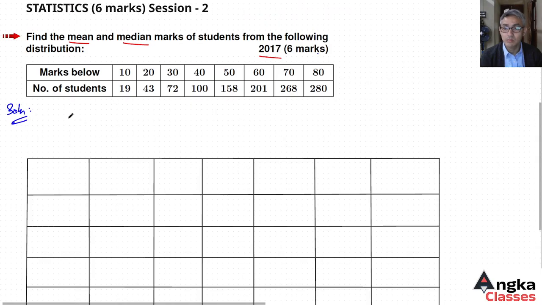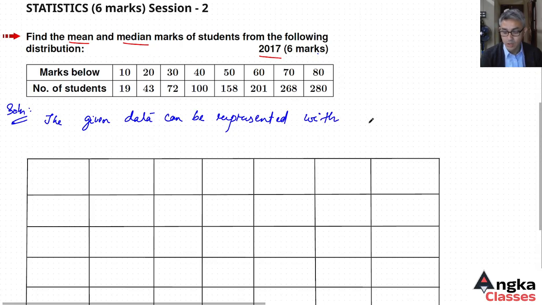The given data can be represented with interval classes as follows.